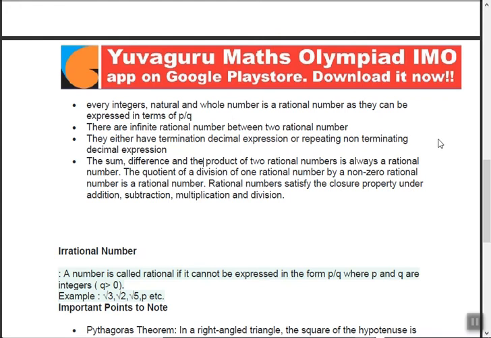1.111111 repeating, or 1.12121212 repeating, or 1.12333333 repeating. Means what? Anything, if it gets repeated, a pattern or a number, then it's a rational number. You'll understand this better when you download this app and solve the problems.